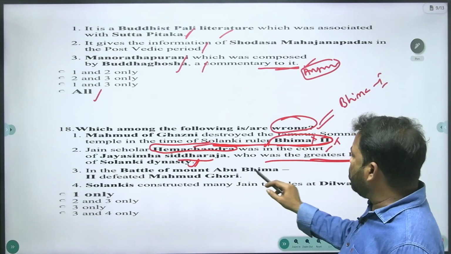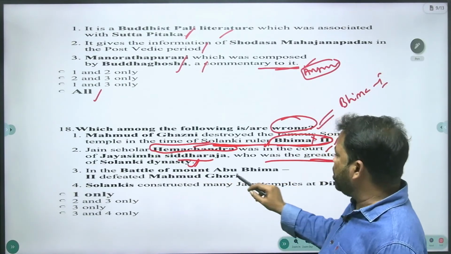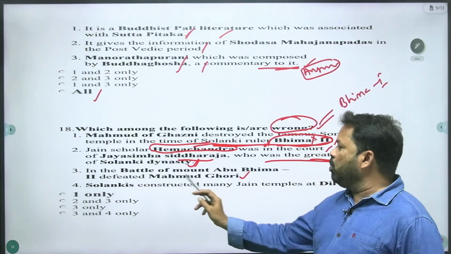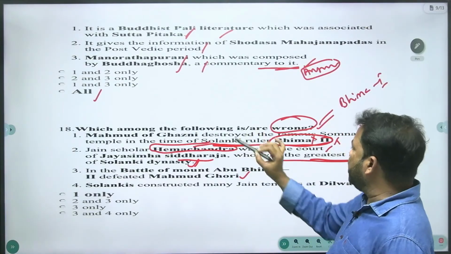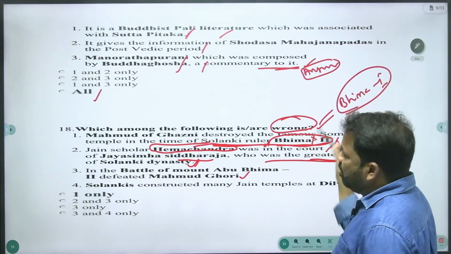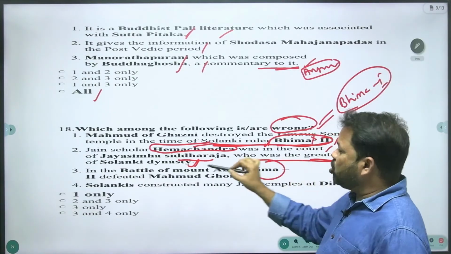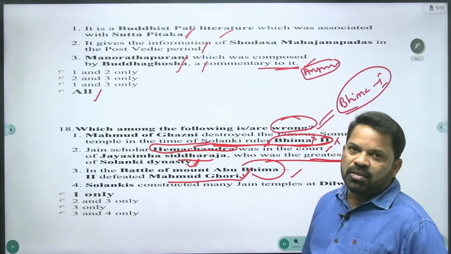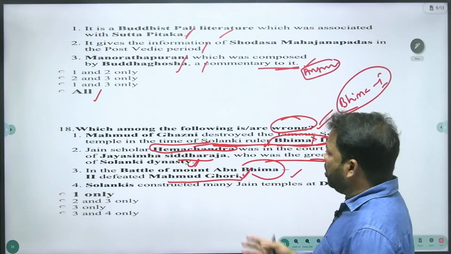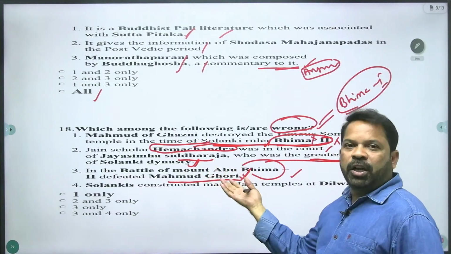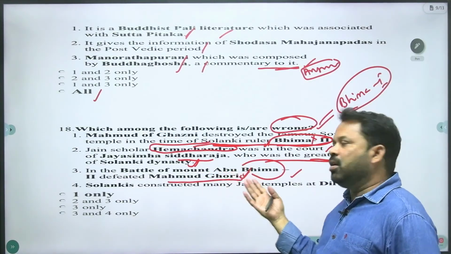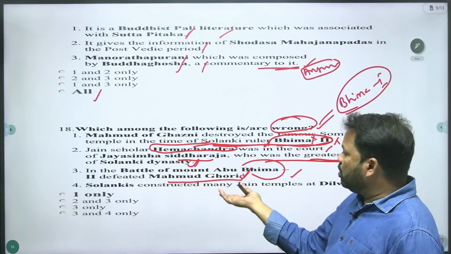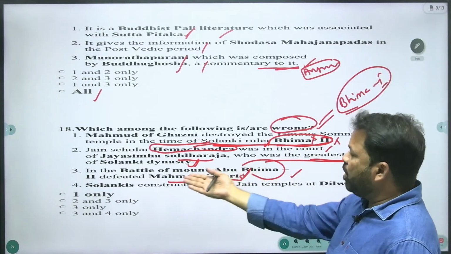In the battle of Mount Abu, Bhima II defeated Muhammad Ghori. See, Muhammad of Ghazni defeated Bhima I. But Bhima II, the Solanki ruler, defeated Muhammad Ghori. This is a right statement. One point you have to remember: Ghori defeated some Indian rulers, but in the battle of Mount Abu, Bhima II defeated Muhammad Ghori.